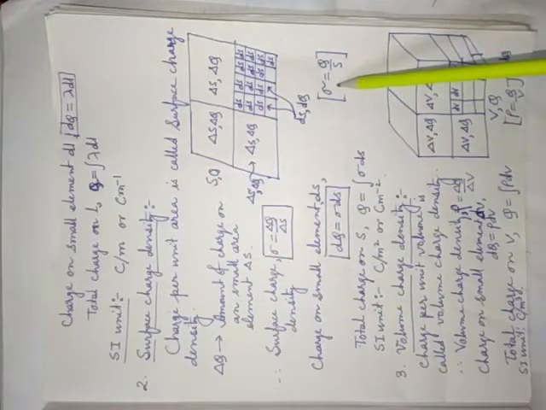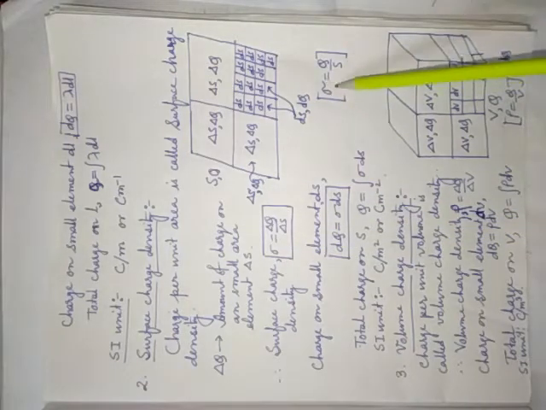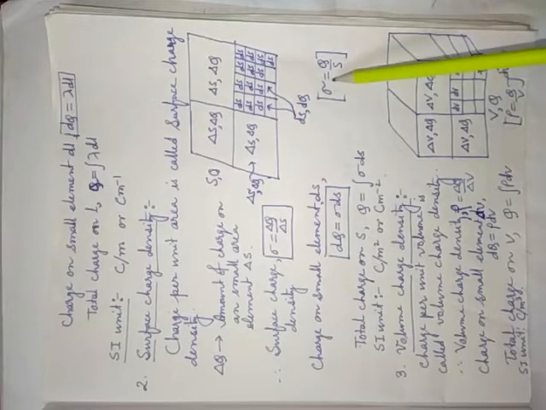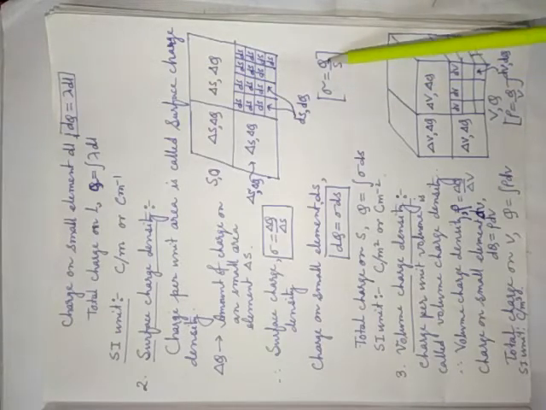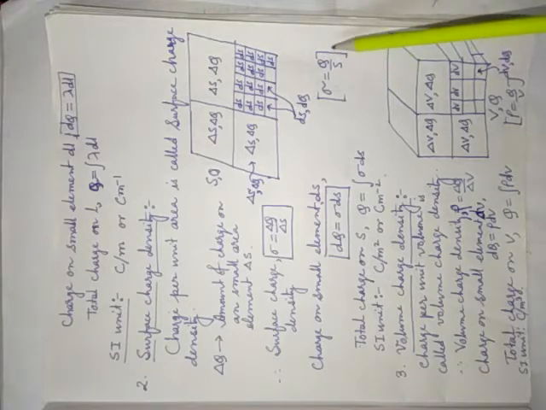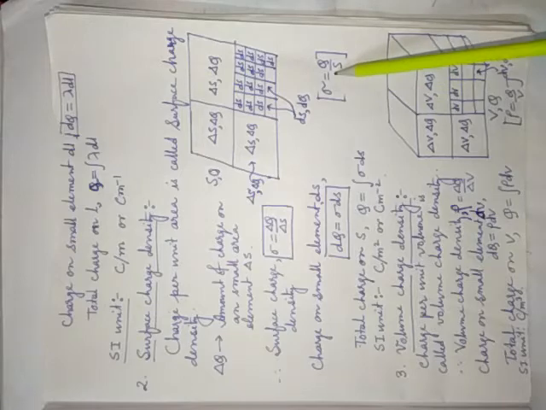In the simplest way, it is not given in your book. In your textbook it is given differently, but I want to show this simplest one first. Surface charge density means net charge divided by net area. That means charge per unit area is called surface charge density. So this is the formula.